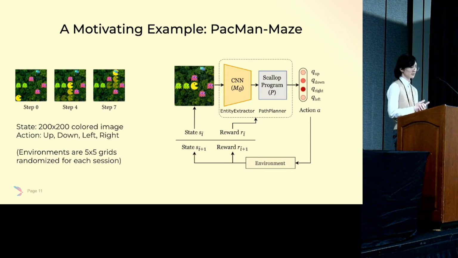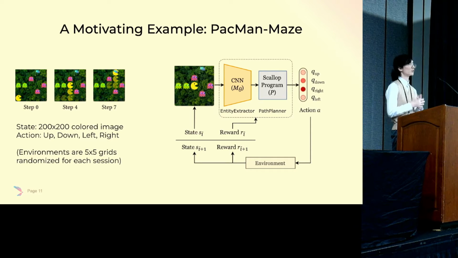For perception, we ask a neural network to recognize the entities shown on the image. We might employ a traditional computer vision model. For example, say a convolutional neural network, CNN, as denoted by m theta right here. To parse the image, we call this model the entity extractor.